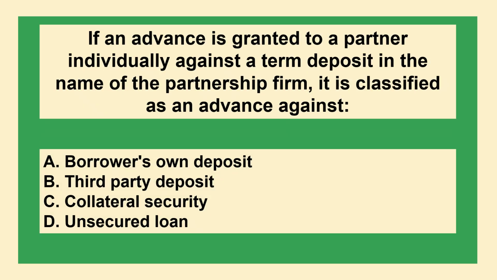The next question is, if an advance is granted to a partner individually against a term deposit in the name of a partnership firm, it is classified as an advance against: option A, borrower's own deposit; option B, third party deposit; option C, collateral security; or option D, unsecured loan.